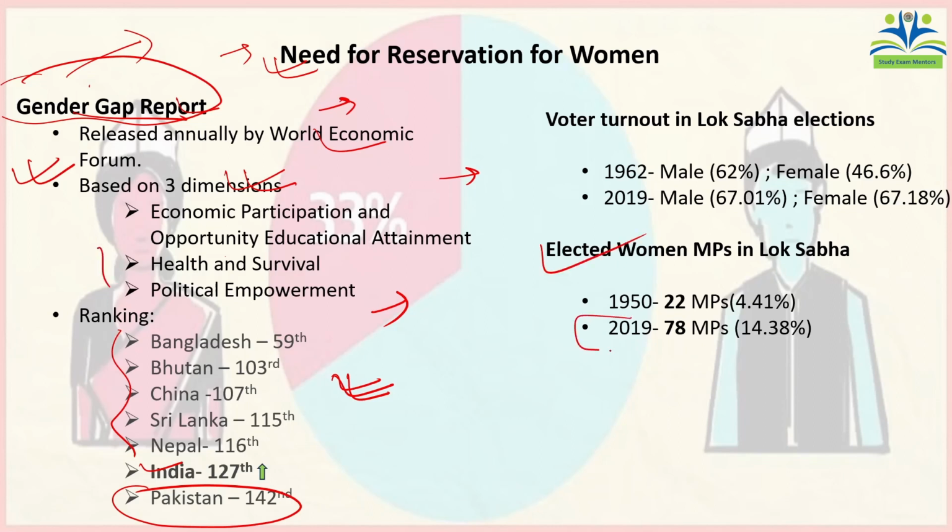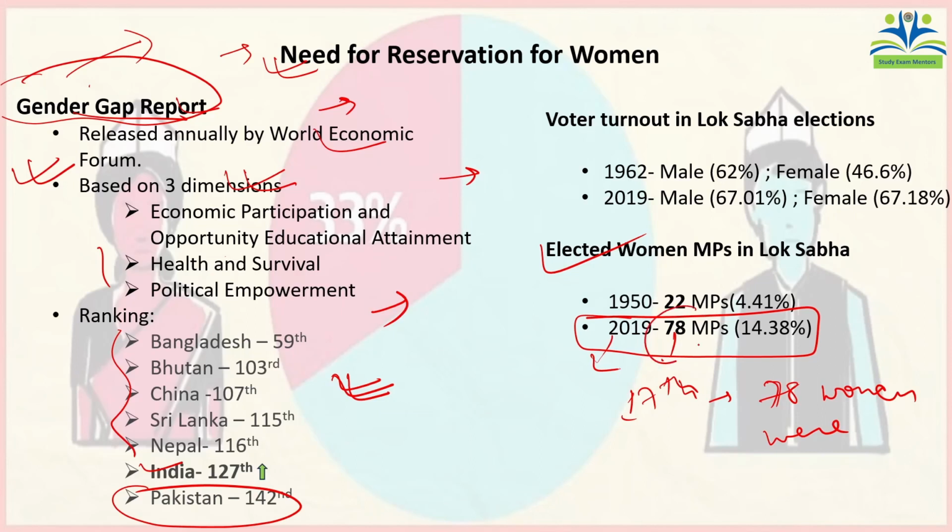One more important fact, quite important from the examination point of view: the current 17th Lok Sabha elected 78 women MPs. Why is this number important? Because this is the highest number of women MPs elected to any Lok Sabha.